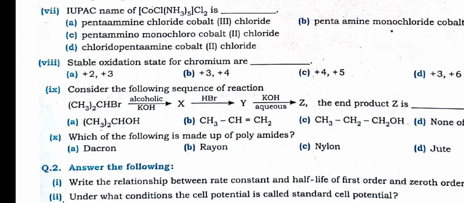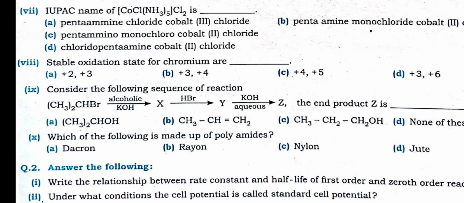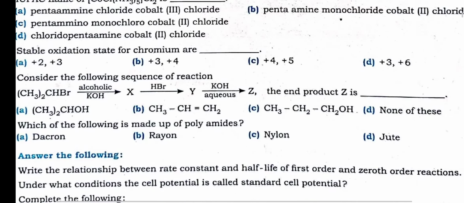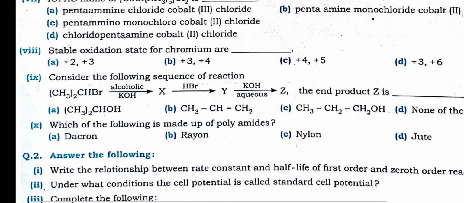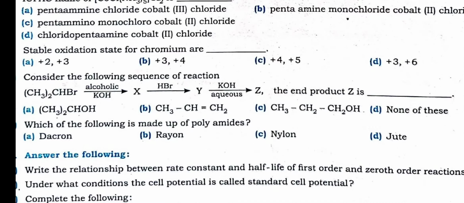So isopropyl bromide forms. Then aqueous KOH, that means alcohol will form. You will get isopropyl alcohol, the end product. Option number A is the right answer.